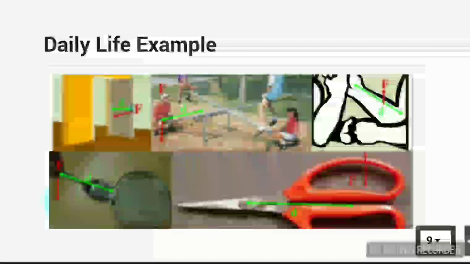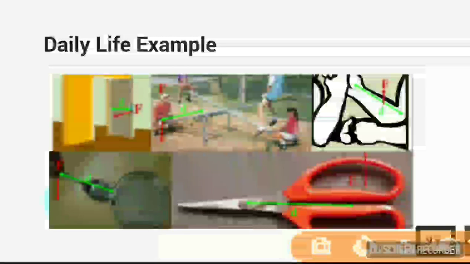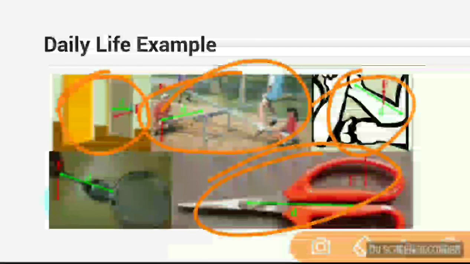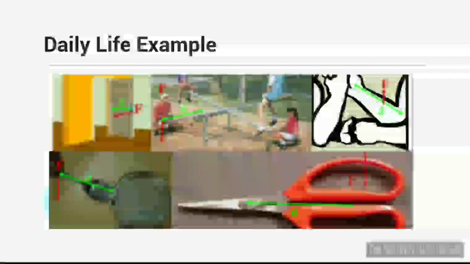And you can see here your daily life example where this concept of moment of force or torque comes into the picture, while you pull the door or push the door. You can see here people sitting on a seesaw in a park. That is also an example of moment of force. You can see other examples also. So this is about the moment of force with one of the examples.